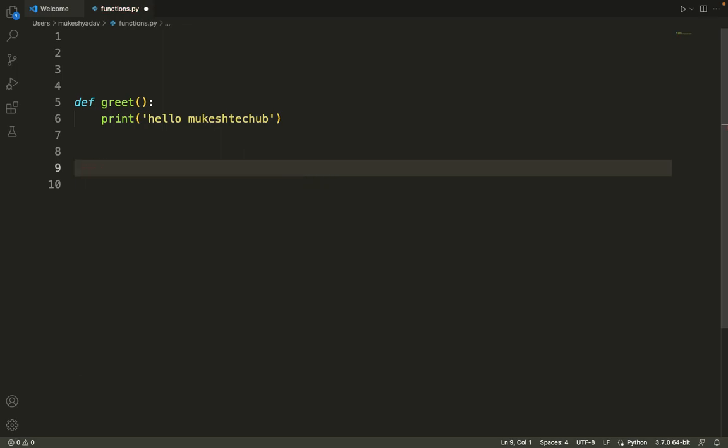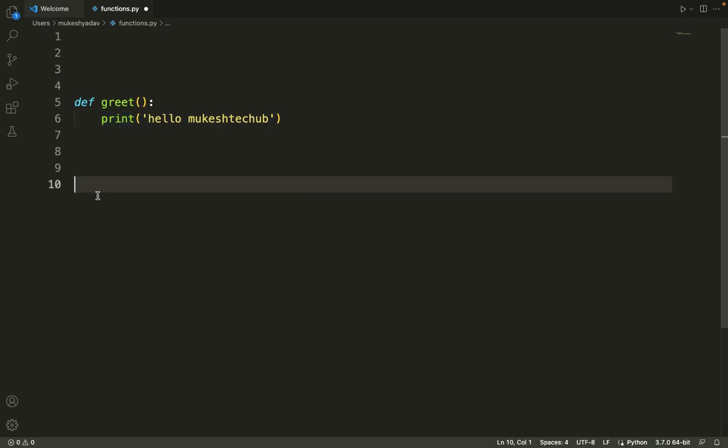It simply prints hello Mukesh Tech Hub when it is called. If I want to call this function, I just write greet and open and closing parenthesis.